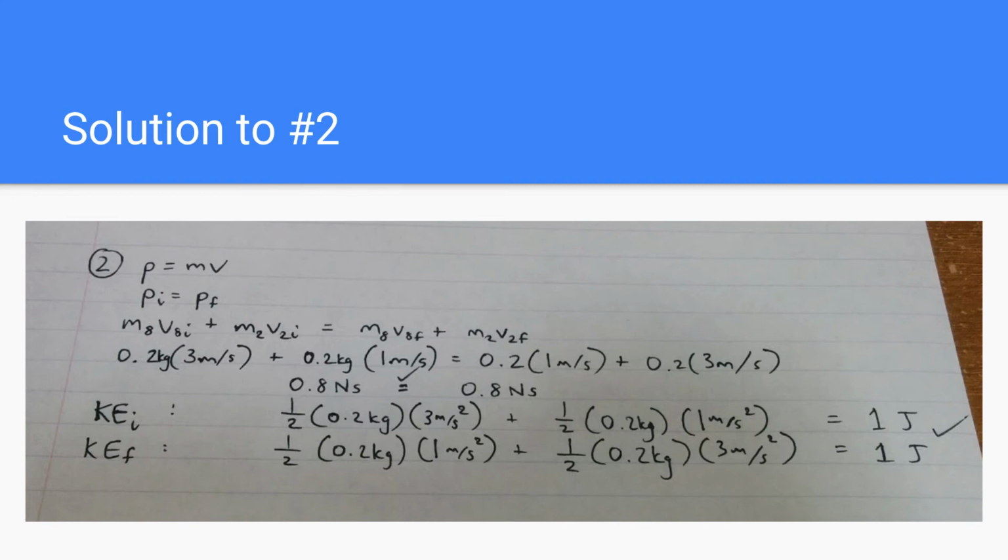Now moving on to kinetic energy, initially there's 1 joule of kinetic energy, calculated by plugging into 1/2 mv squared for both billiard balls. Afterwards, we get the same 1 joule of energy. This shows that kinetic energy is conserved, as it's 1 joule before and after the collision. And momentum is also conserved, and this is what we define as an elastic collision.